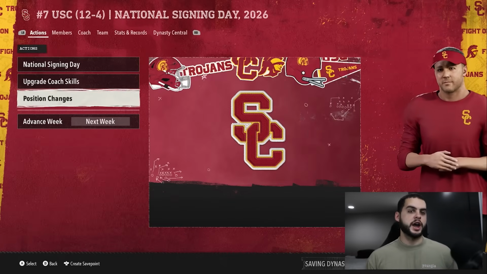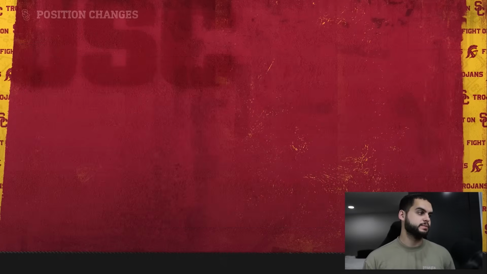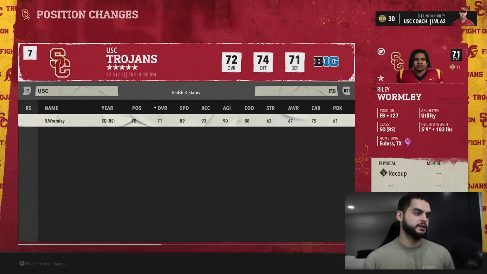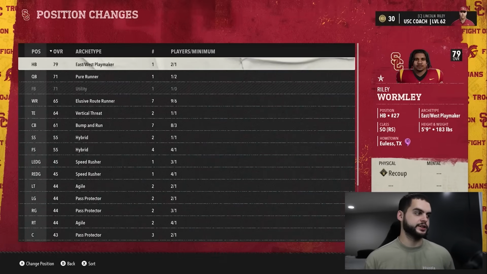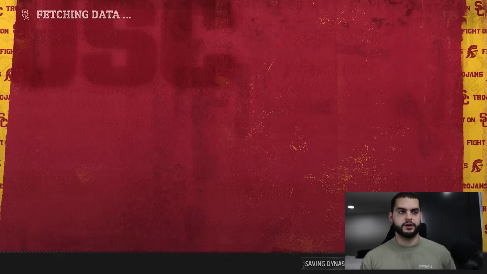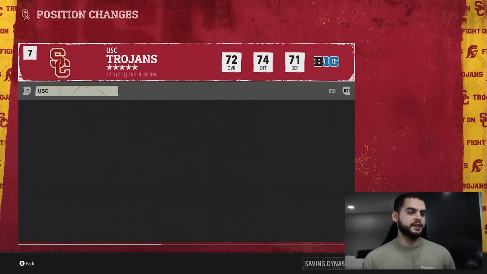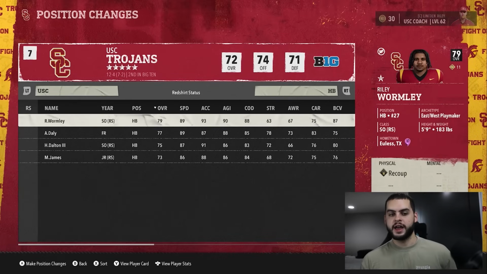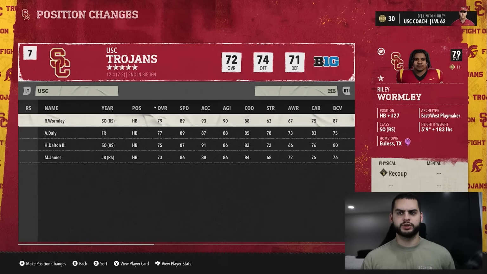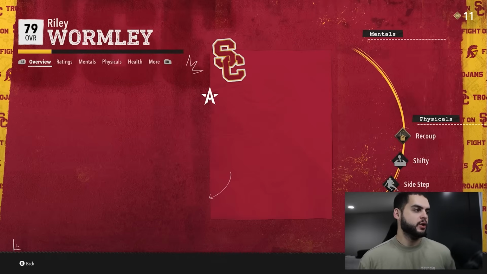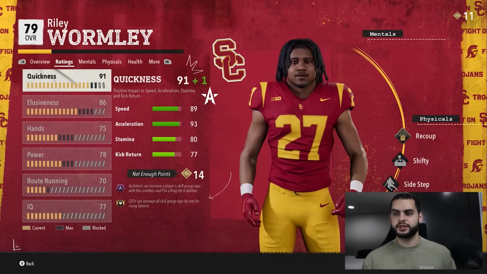So now you're going to go and put him back into his spot, because he's going to be absolutely terrible at the other spot. So let's put him back to East-West playmaker. That's way better. And then let's see what he's looking like now. As you know, he only has the recoup ability now. He dropped an overall, which is odd, right? And he stayed the same in route, but he dropped in his abilities.